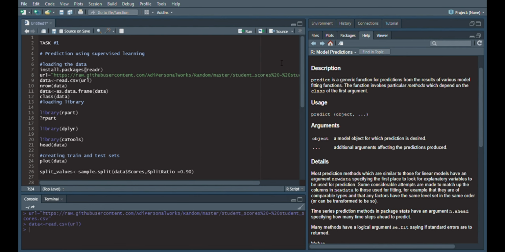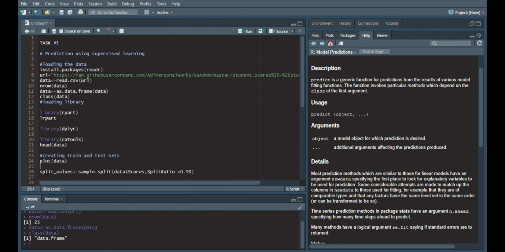So now I have the data in my PC, and as I said, it has only 25 rows. Also to note that linear models use only data frames in their function, so I need to convert this data into a data frame using the data.frame function, and I can check it using the class of the data to check whether it's a data frame or not. I ran the class function and it's a data frame now.